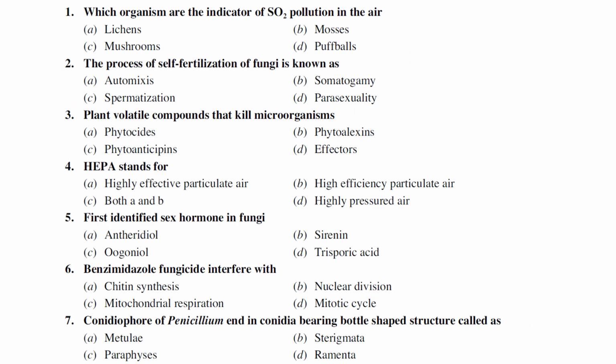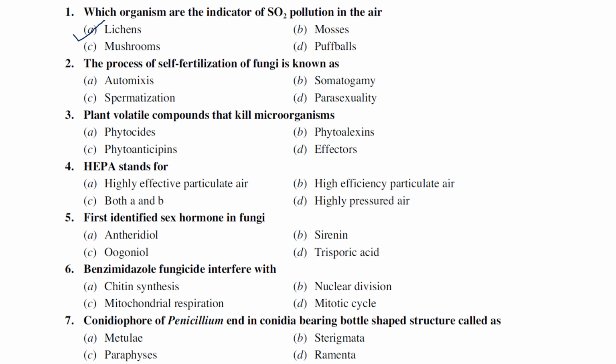Which organism is the indicator of sulfur dioxide pollution in the air? Lichens, mosses, mushrooms, puffballs. Generally, lichens are the indicators of pollution, not only sulfur dioxide pollution, but also other kinds of pollution as well. If you see these lichens near cities, we cannot observe them because of high pollution. Near factories also we cannot observe lichens because of high pollution.